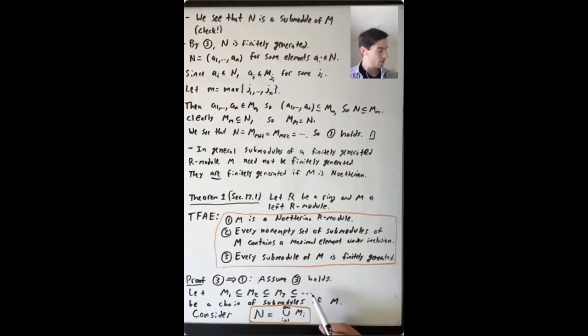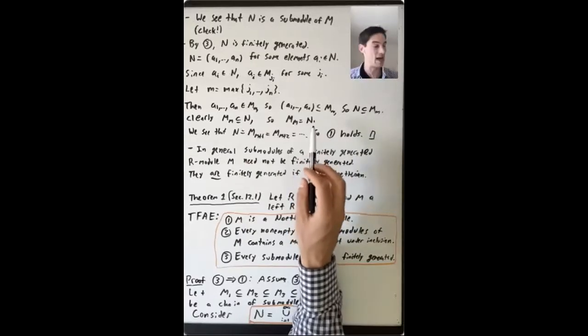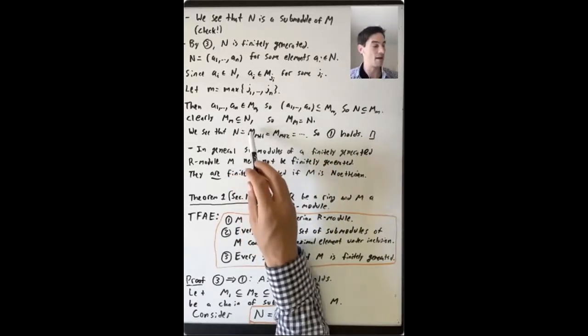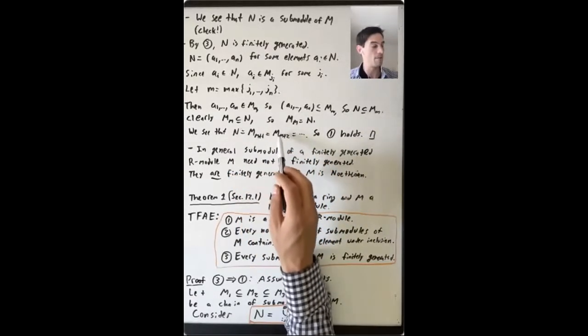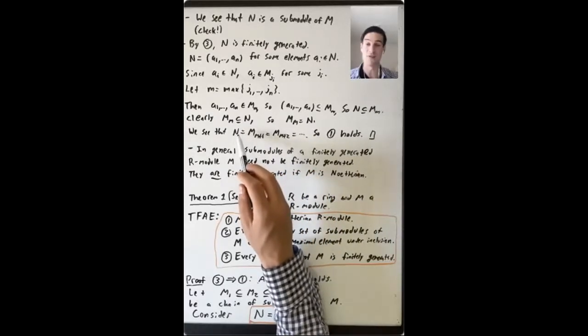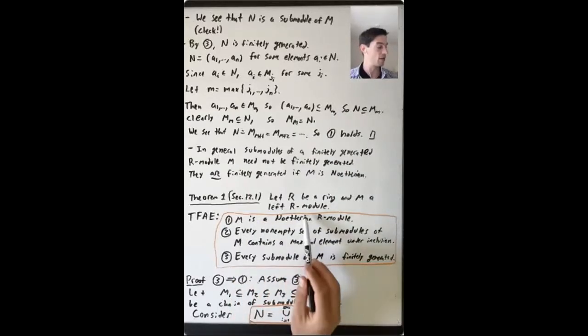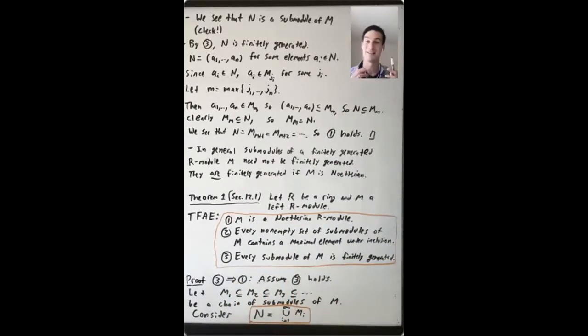And then if you already have N, and then you have a bunch of things that are submodules of N containing N, then everything past that point is also equal to N. So N equals M_{m+1}, M_{m+2}. This chain has stabilized when you pick up all of N at this integer m. And that says that M is a Noetherian R-module, that every chain stabilizes. It satisfies the ascending chain condition on submodules.